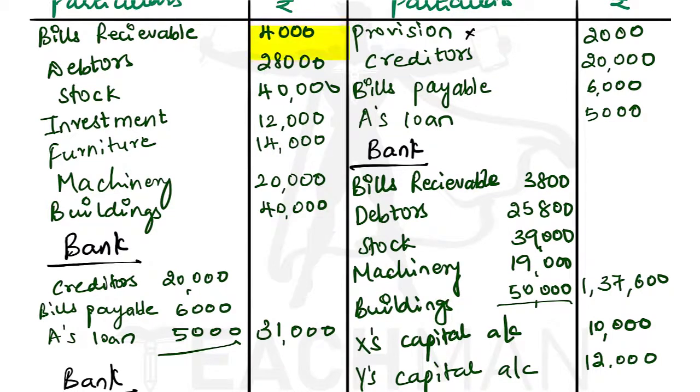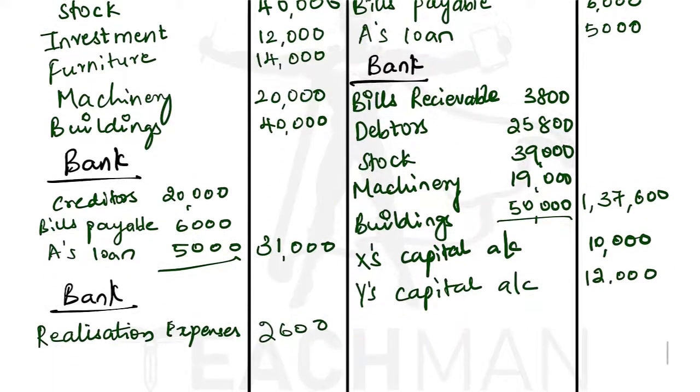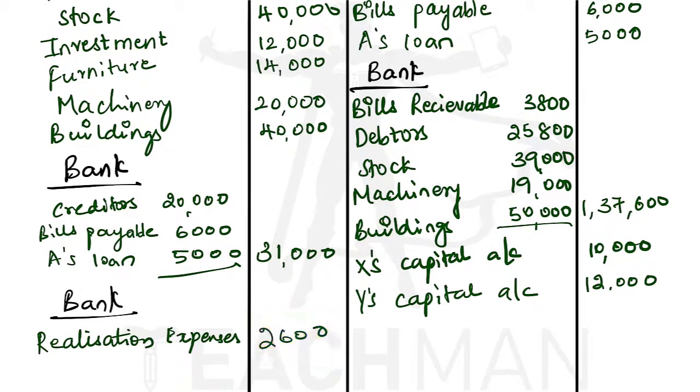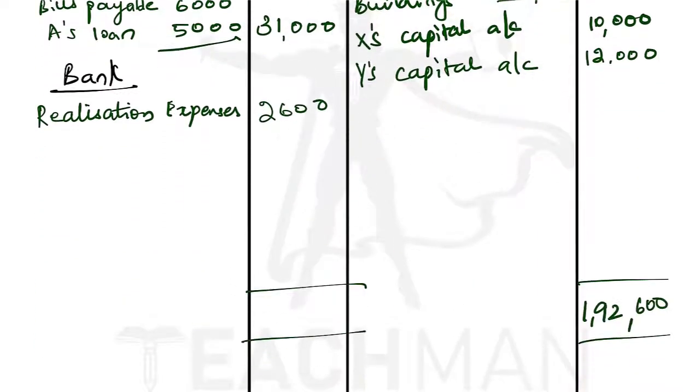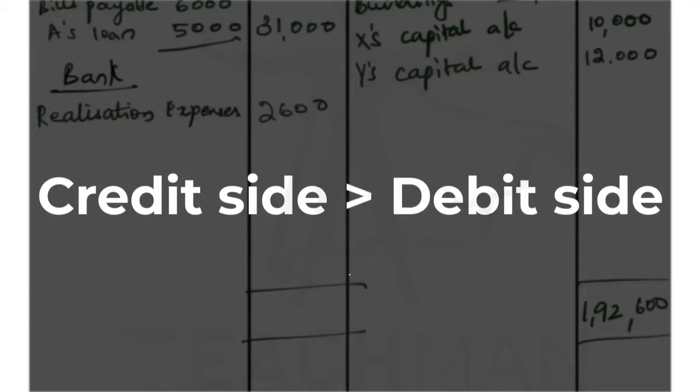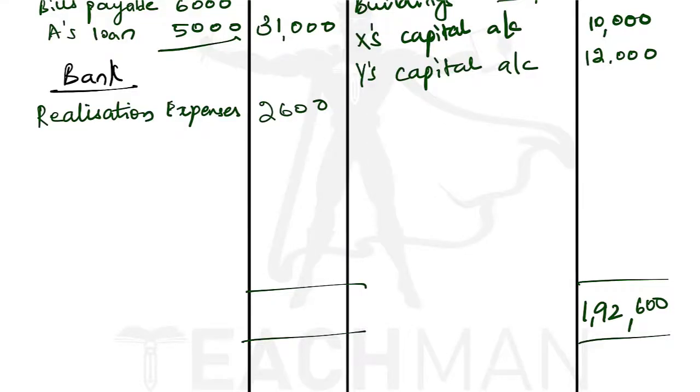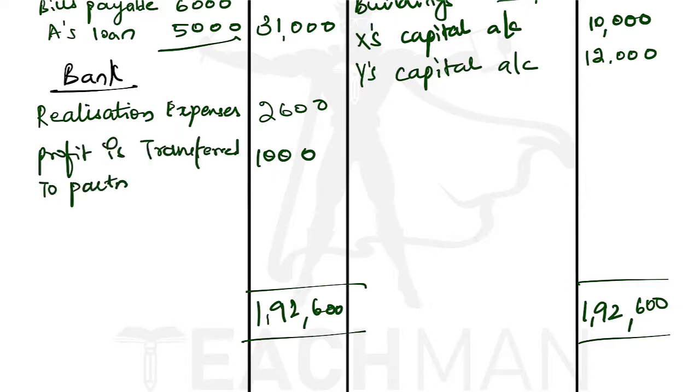Okay, now let us see the debit side, what total we are getting. So 4,000 plus 28,000 plus 40,000 plus 12,000 plus 14,000 plus 20,000 plus 40,000 plus 31,000 and lastly 2,600 will give you 1,91,600, but the credit side total is 1,92,600. Since the credit side is greater than the debit side, there is a profit of rupees 1,000. This profit is transferred to the partners' capital account.